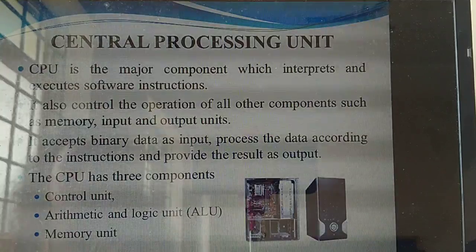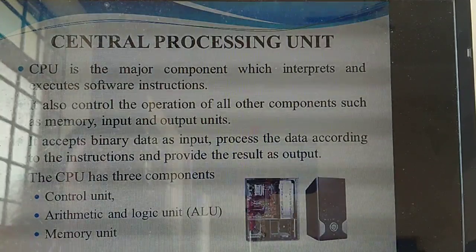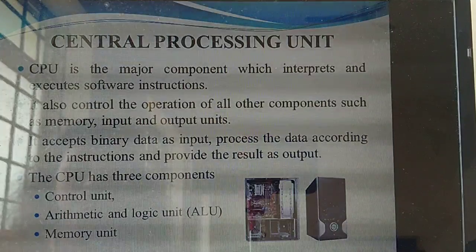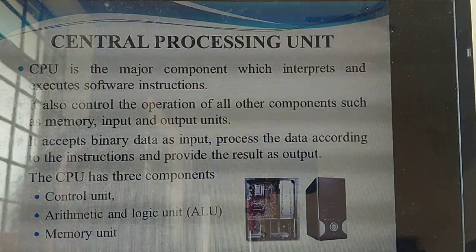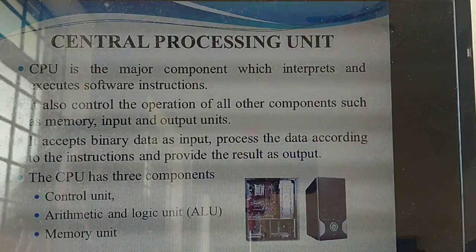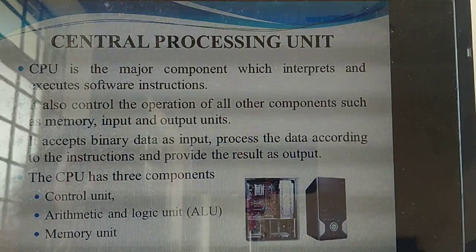Understand? Yes. Then the CPU has three components. What are they? Control unit, arithmetic and logic unit (ALU), and memory unit. Understand how many components are inside the CPU? Three. First is the arithmetic and logic unit, ALU.